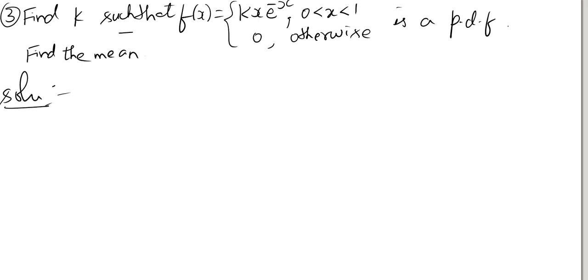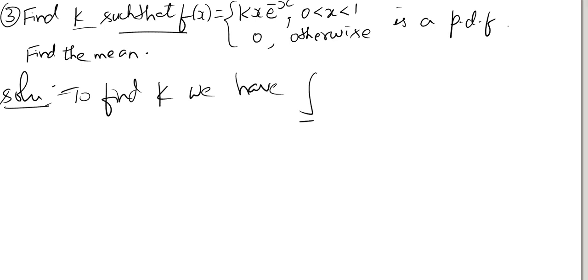Find k such that f of x is equal to kx e power minus x is a PDF, and also find the mean. First you have to find the k value. To find k, we have the integral from minus infinity to plus infinity of f of x dx equals 1.